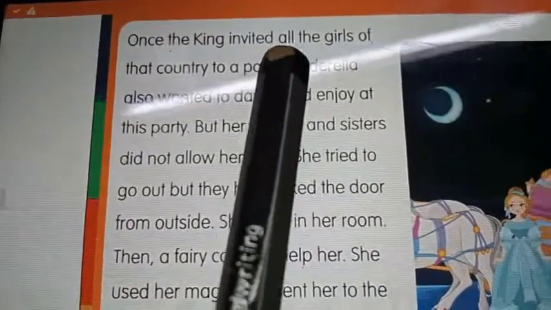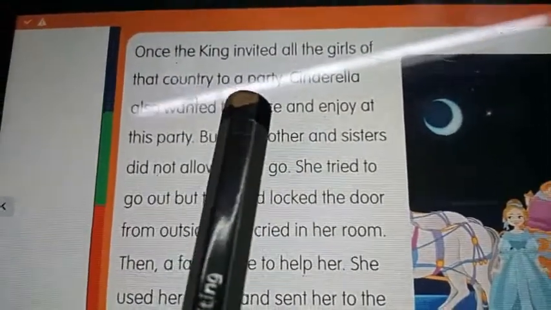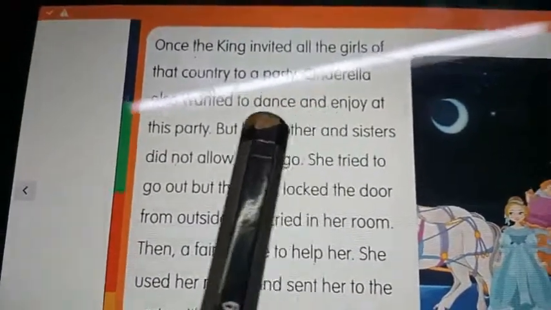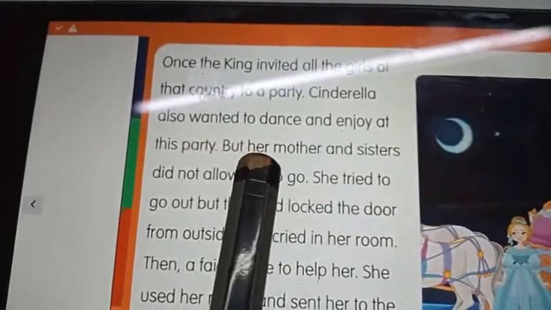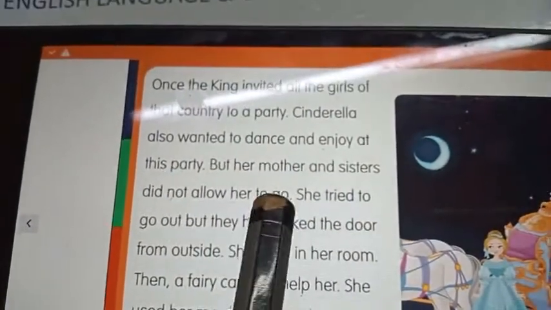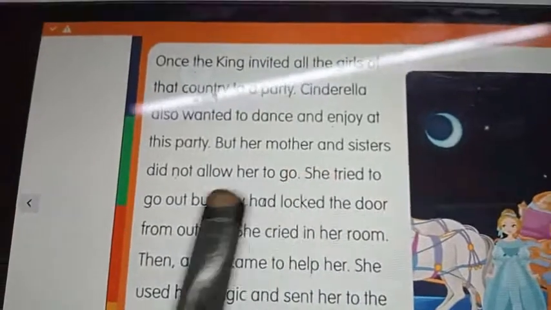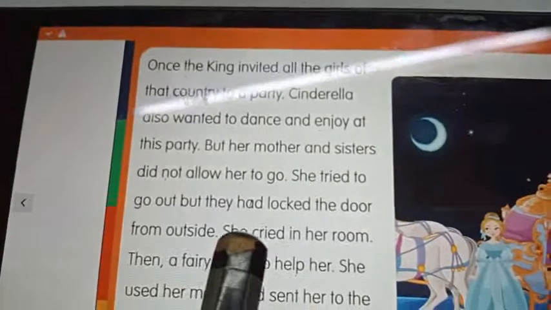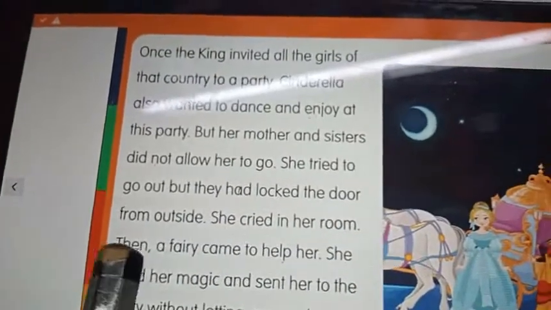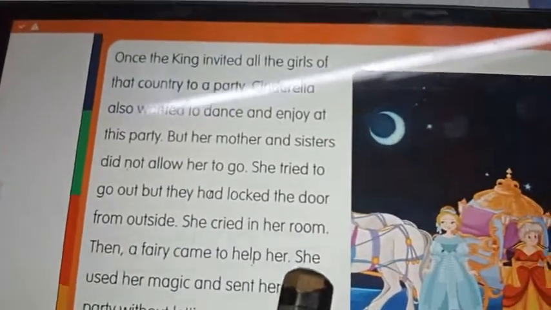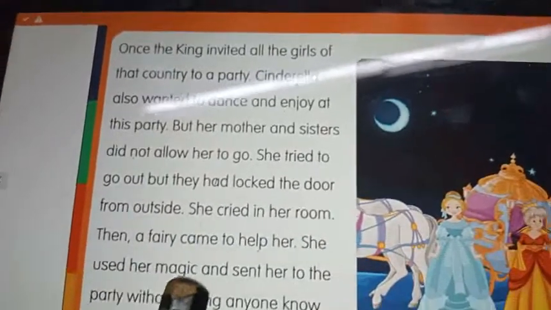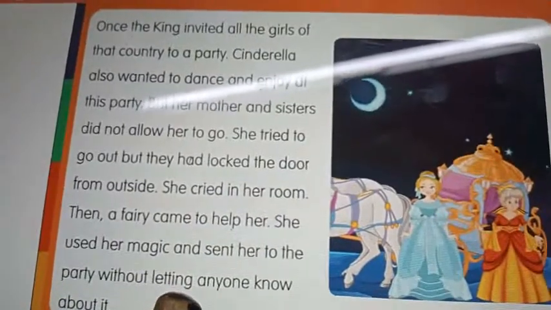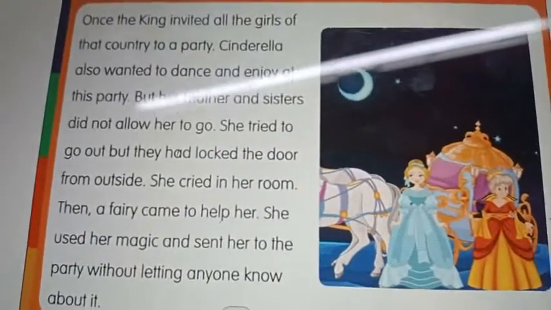Once the king invited all the girls of that country to a party. Cinderella also wanted to dance and enjoy at this party, but her stepmother and sisters did not allow her to go. She tried to go out, but they had locked the door from outside. She cried in her room. Then a fairy came to help her. She used her magic and sent her to the party without letting anyone know about it.